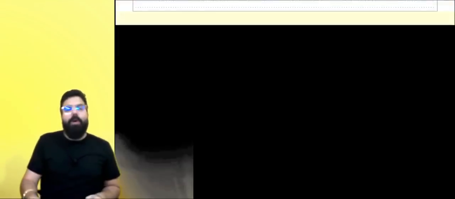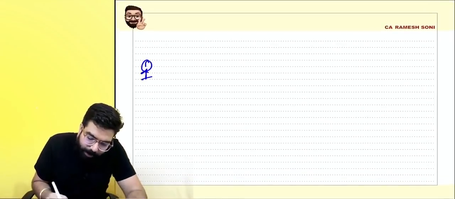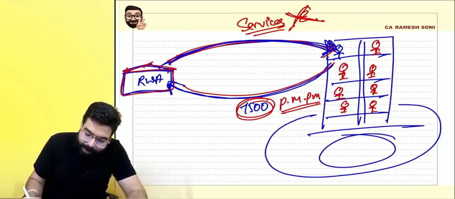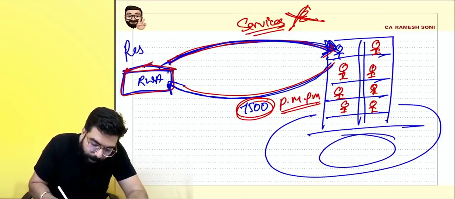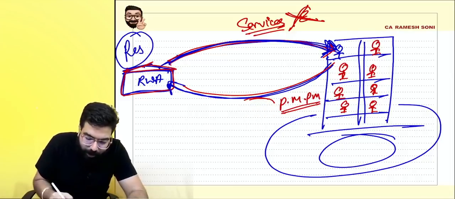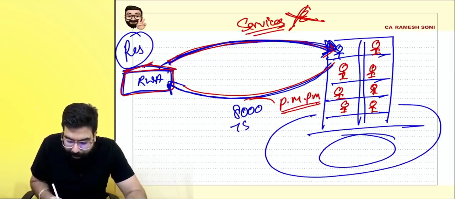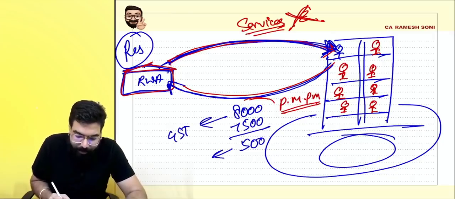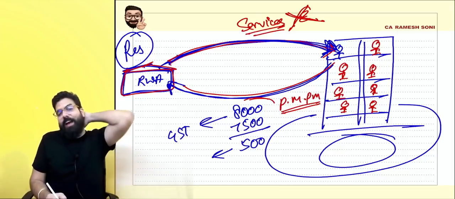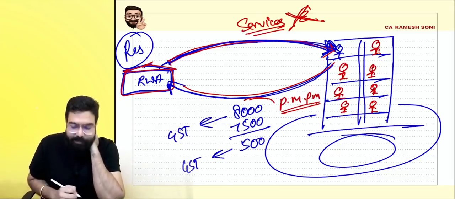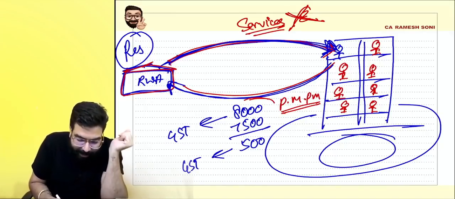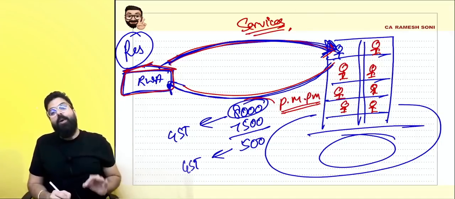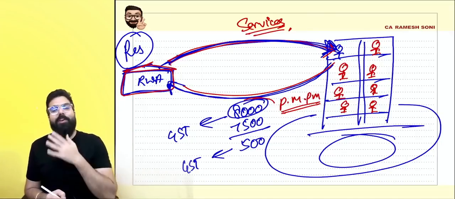Next question, everyone. For example, if RWA went ahead and provided services to a person, and the RWA is registered, and the RWA charged 8,000 rupees. Will GST come on 8,000 minus 7,500? Will GST be charged on the entire amount, or only on 500 rupees? Quickly tell me, everyone. The services are provided. For the services provided, 8,000 is being charged. Will GST come on the full amount or only on the differential?